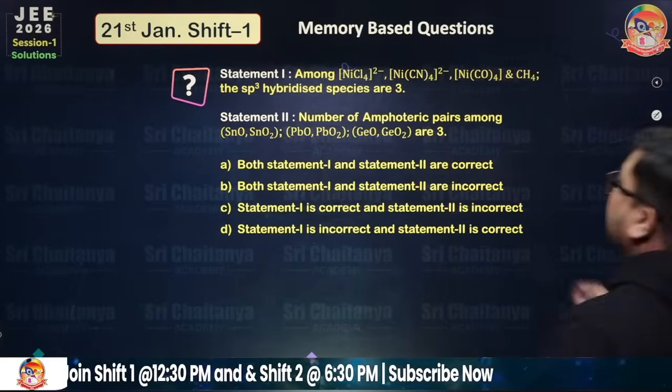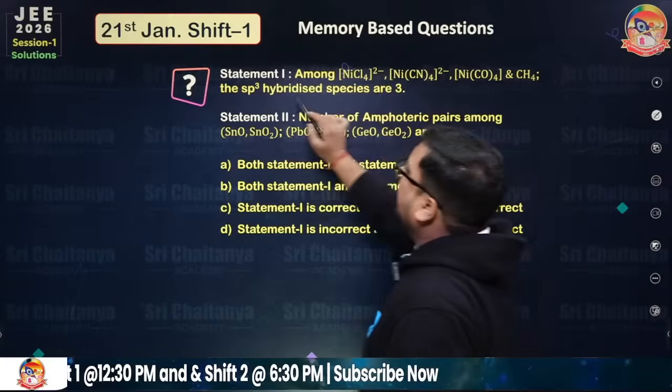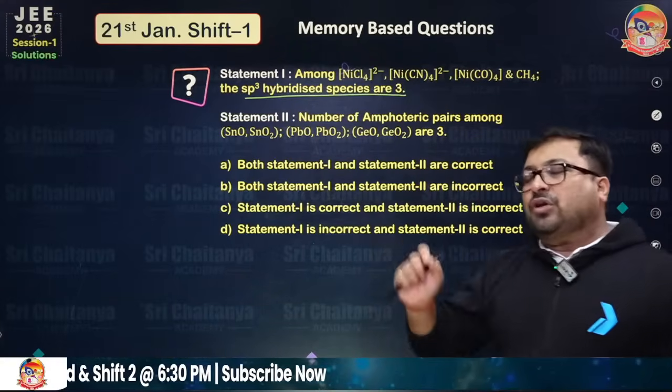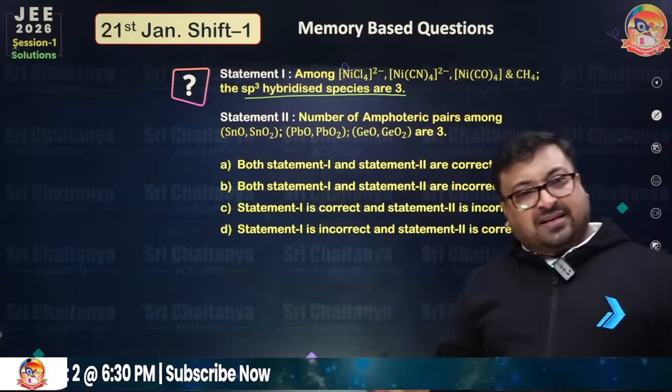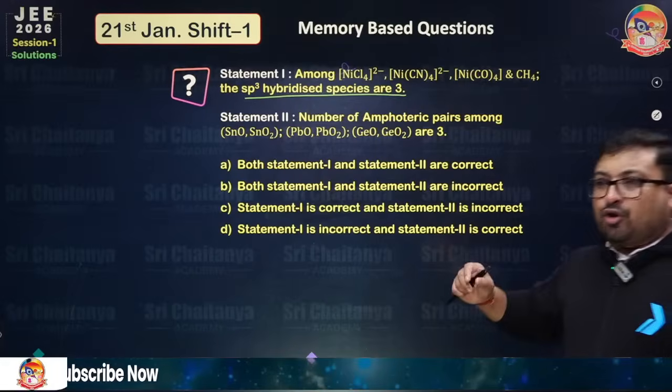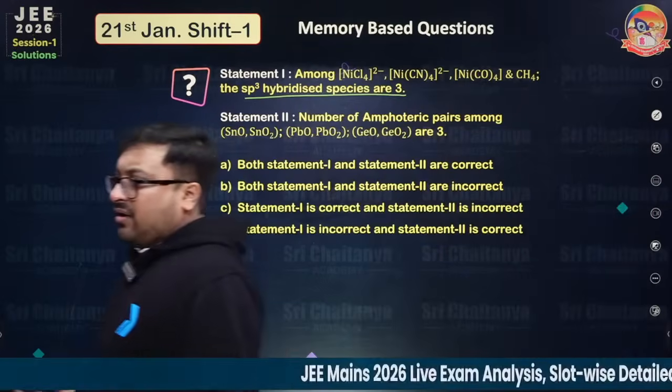Among this and this species, sp3 hybridized species are 3. Actually, many people told us, sir, this question was there, but not as one question. There were separate statements like this. But overall, this concept was in your examination.